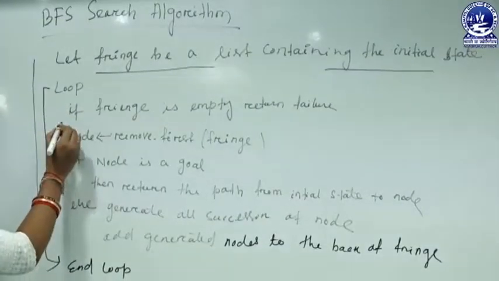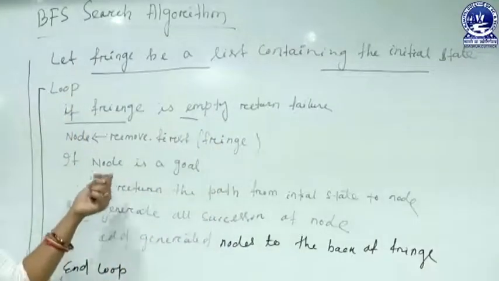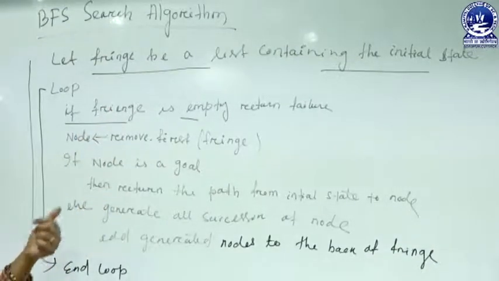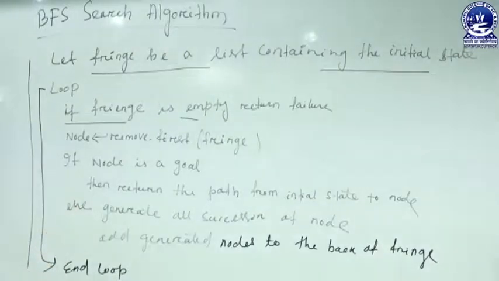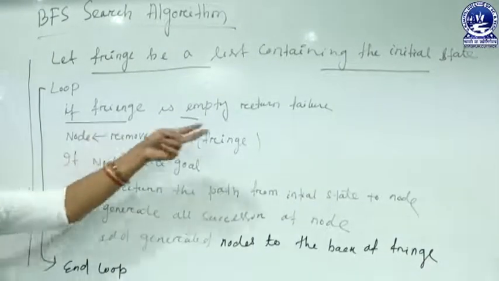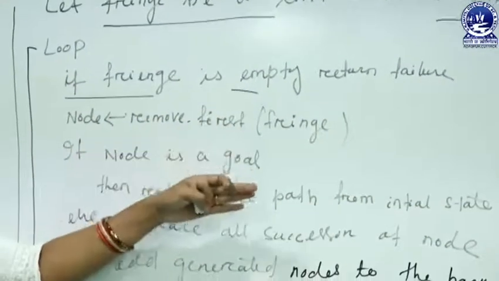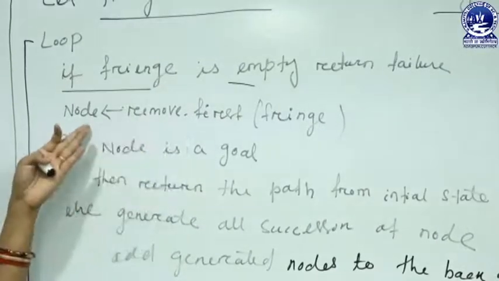In this loop, first, if fringe is empty, return failure. That means first we check whether our fringe is empty or not. If our fringe is empty, that means there is no initial node for our search tree, then this algorithm returns failure. Otherwise, it removes the first element of the fringe and stores it in node.